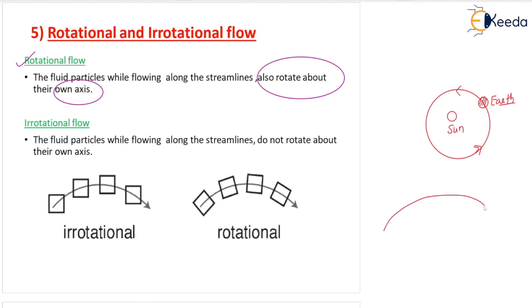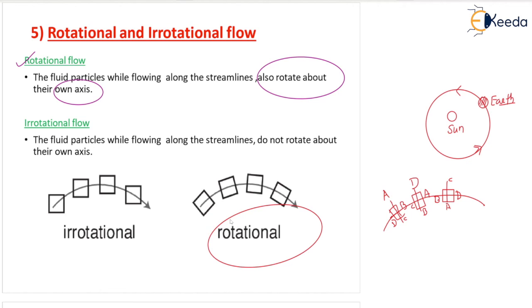I will draw the diagram. Let us say this is the fluid particle. I will draw the axis like A, B point, C point, and D point. Rotational flow means A point will move to here, B is here, C and D. In the next case, A will move to here, B here, C and D, like this. So it keeps on rotating. This is the good example of rotational flow you can see here.